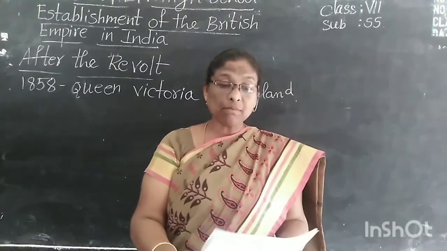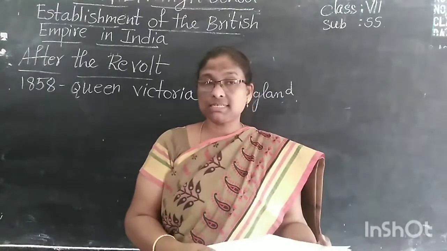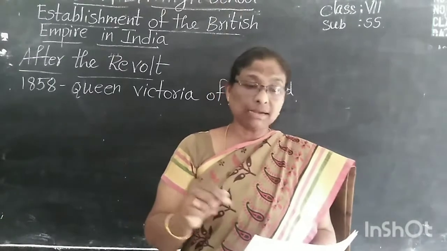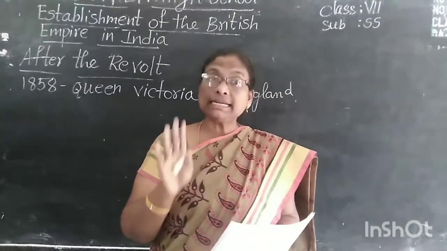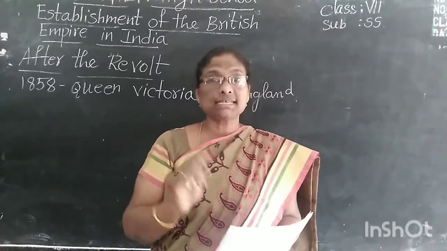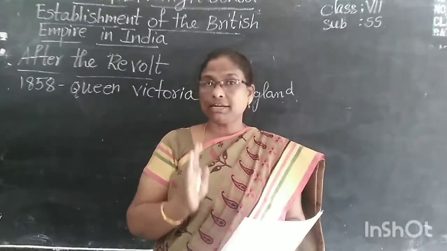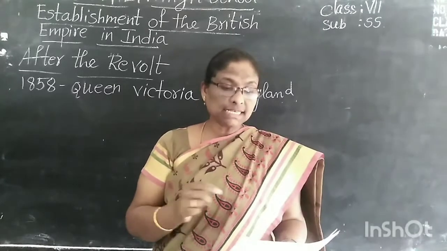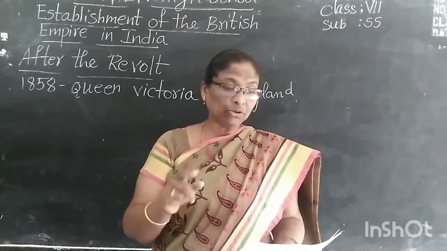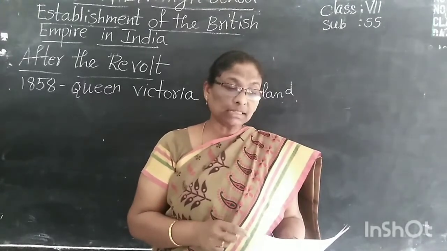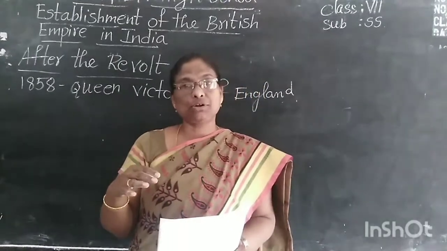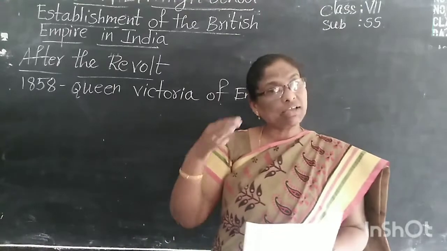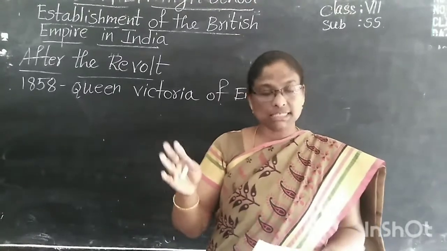The Pandits and Maulvis were assured that the British government would not interfere in their religious matters, and that the old religious traditions would continue as they are.